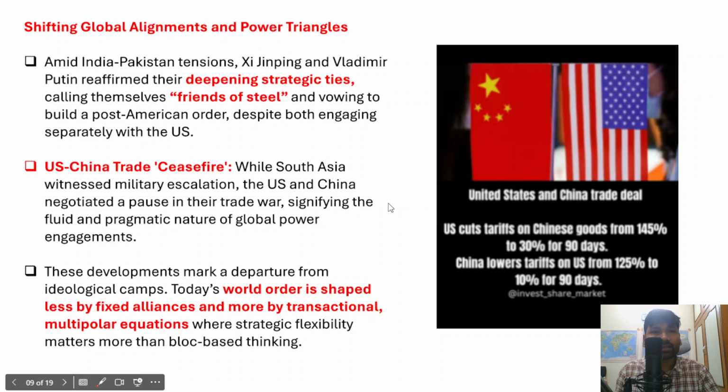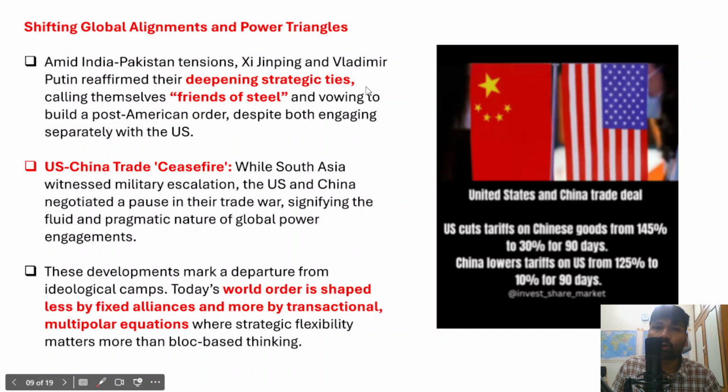During the India-Pakistan conflict, both the Chinese president and the Russian president reaffirmed the deepening strategic ties between these two countries, and they even called themselves friends of steel. Ultimately they are committing themselves to build a post-American order. This period is called a period of US decline. The US has been declining, and that is what is called the post-American order.